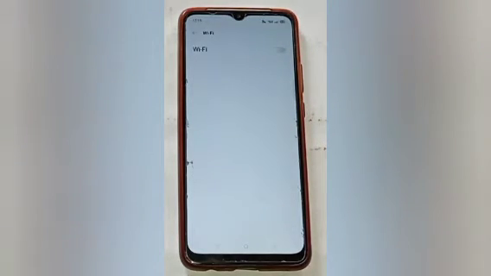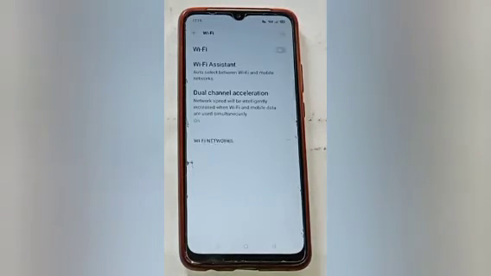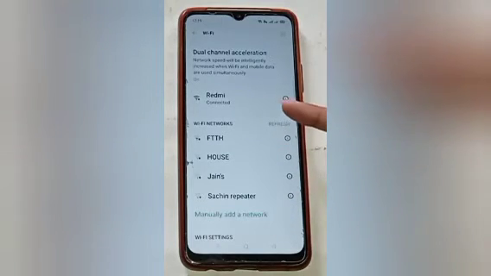After clicking on the Wi-Fi, here you will see Wi-Fi which is already off in our mobile phone. So firstly turn on Wi-Fi. After that you will see here our Wi-Fi network is already connected to our mobile phone.